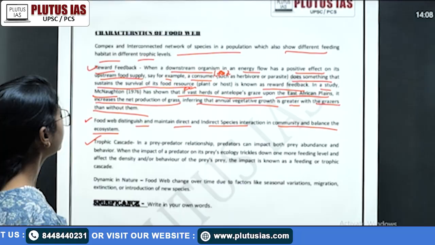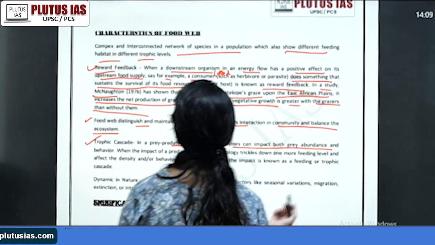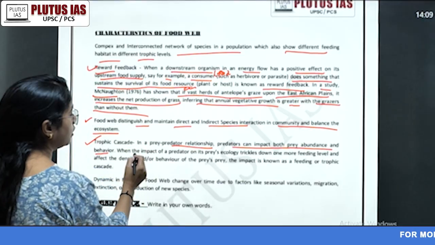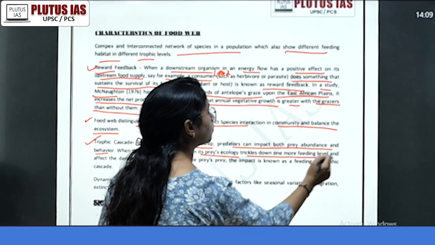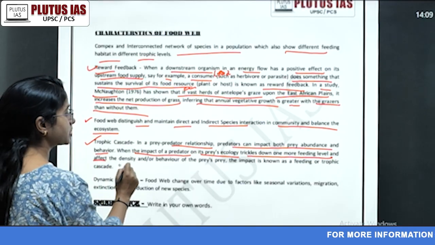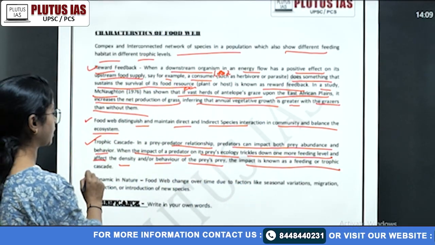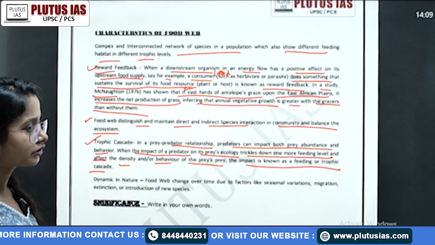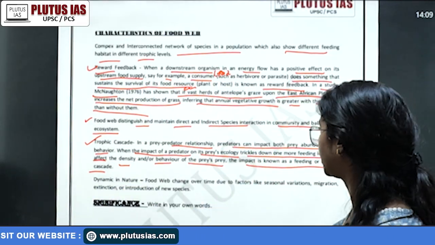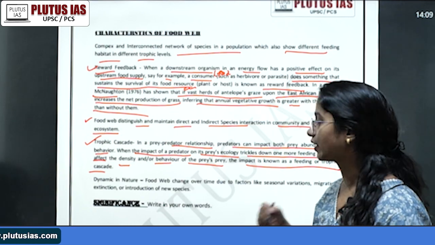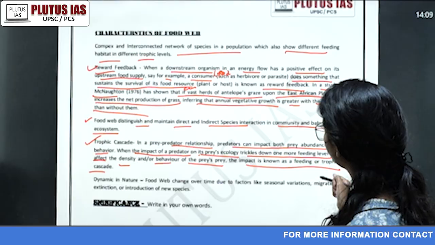What is a trophic cascade? In a prey-predator relationship, predators can impact both prey abundance and behavior. How? When the impact of a predator on its prey ecology trickles down one or more feeding levels and affects the density and behavior of the prey's prey, the impact is known as a feeding or trophic cascade. It means it is simple: the predator regulates both the abundance and the behavior of its prey, okay? That is what is called a trophic cascade. The impact of the predator on its prey ecology trickles down one or more feeding levels.